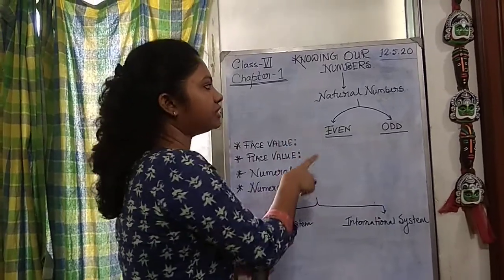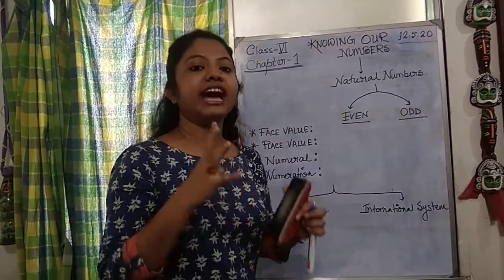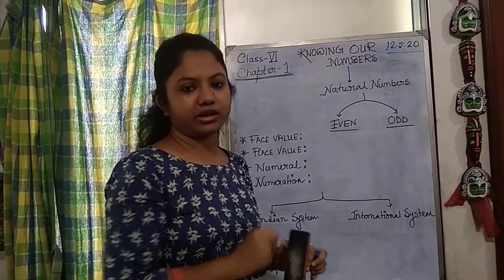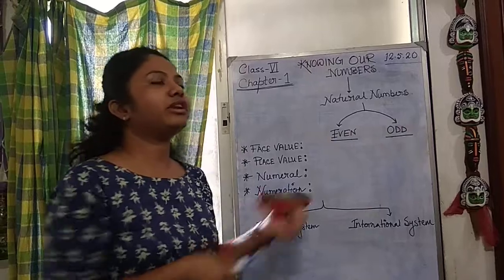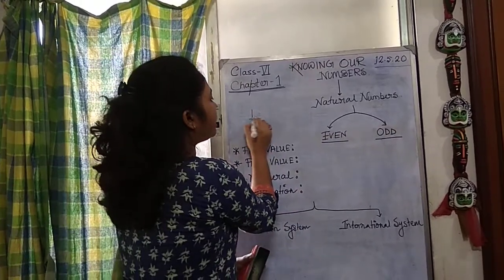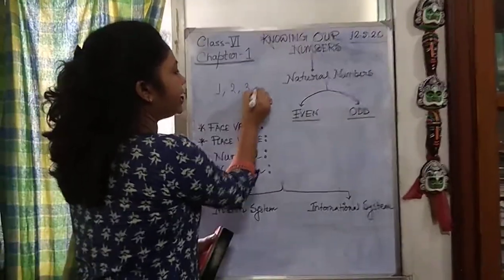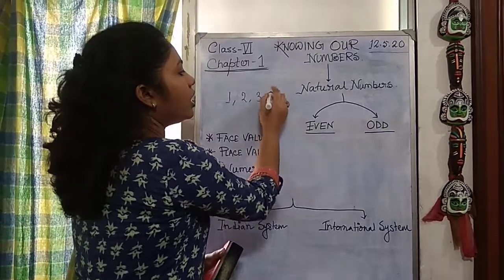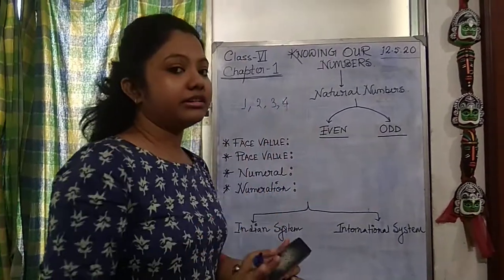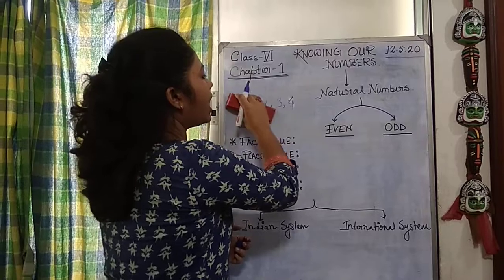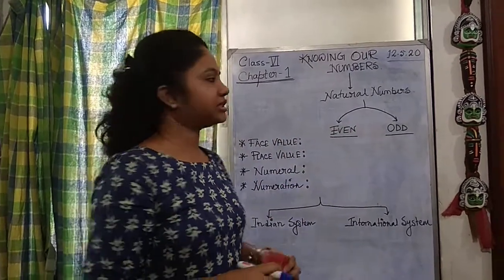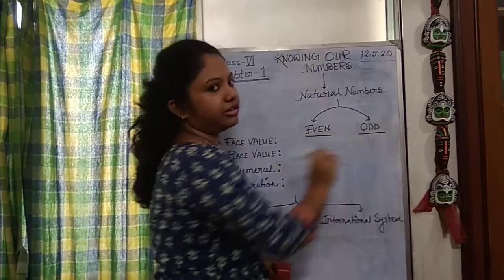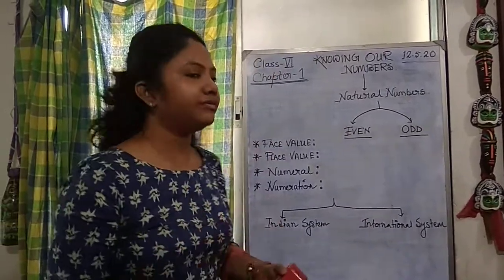Now, from these numbers we know that natural numbers are the most fundamental type of number. Fundamental means all the numbers like we write down 1, 2, 3 and so on come under natural numbers. Now, how many types of natural numbers are there? Obviously there are types. One is even, another is odd. Now what are these even numbers?